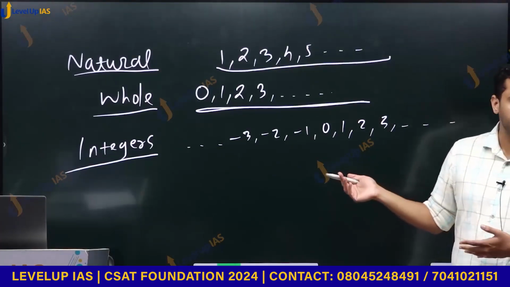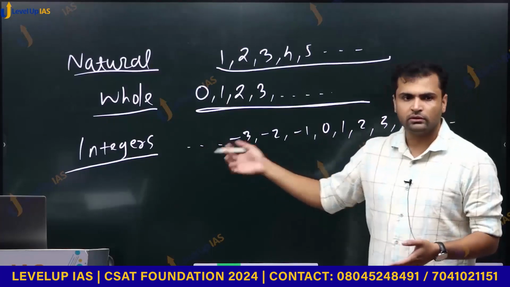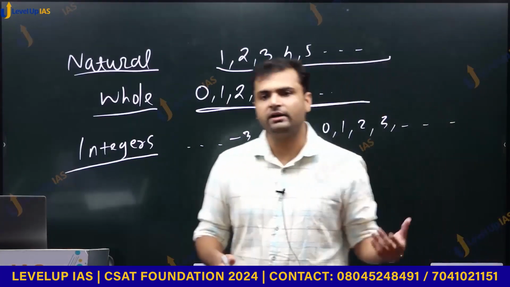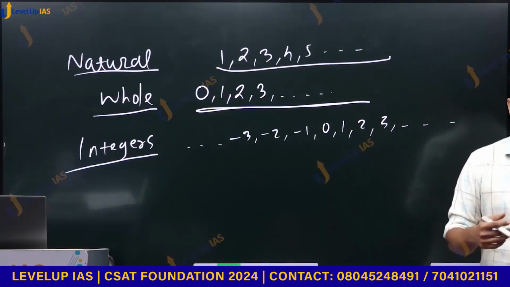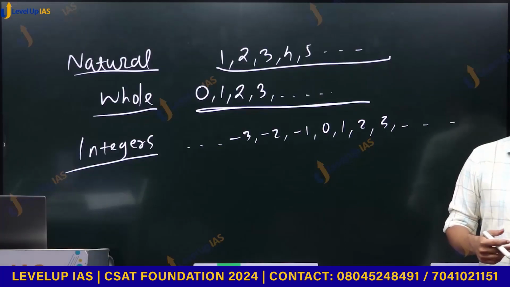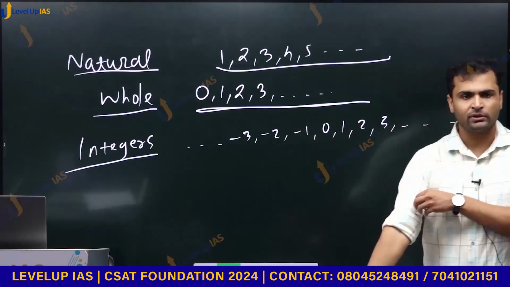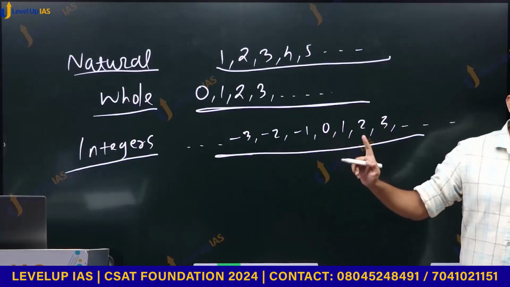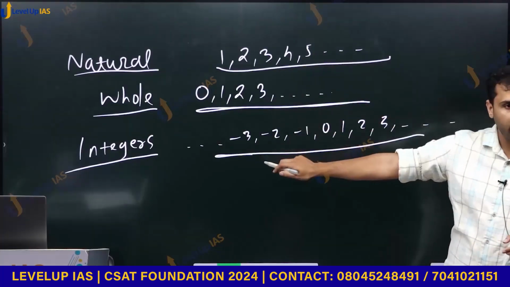Indian mathematicians called them dhana and runa. Runa is negative, dhana is positive. They thought of it in terms of credit and debit, something like that. So what you give me and what I owe you. In those terms, they thought of these negative and positive numbers. These are called integers. Terminologies are important. These are natural numbers, whole numbers, and integers.